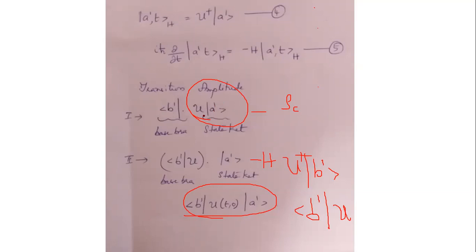This is actually Schrodinger's picture. So the state ket A prime changes as U A prime. Right, in Schrodinger's picture, state ket A prime changes as U A prime. Now it changes to which base ket? It changes to B prime. So I write the first state with the time